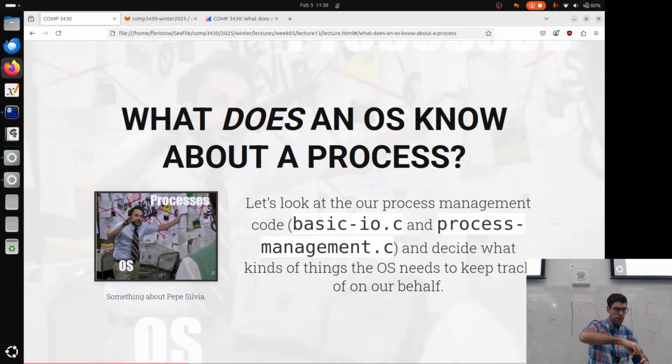So what I want to do here is start determining what an operating system might need to know about a process.